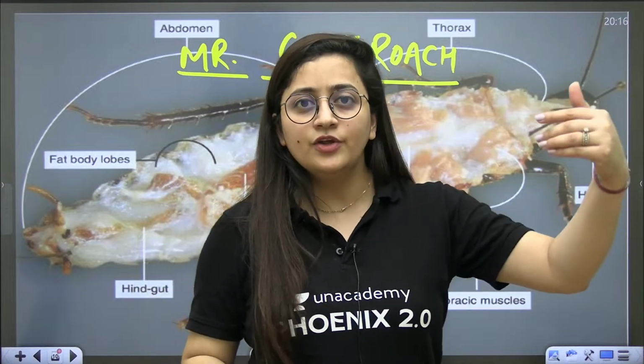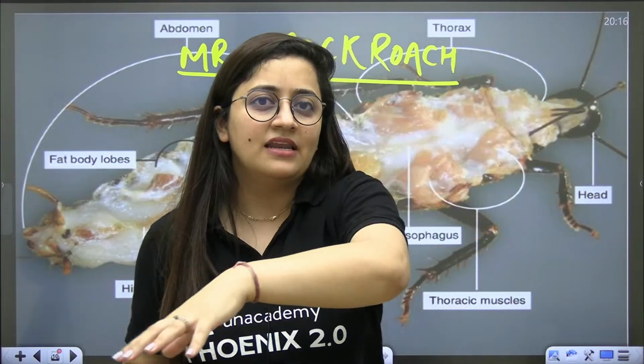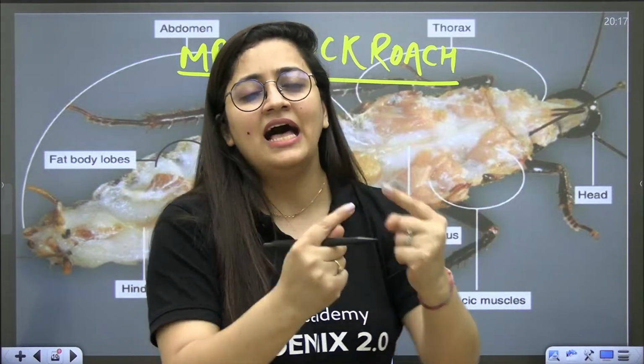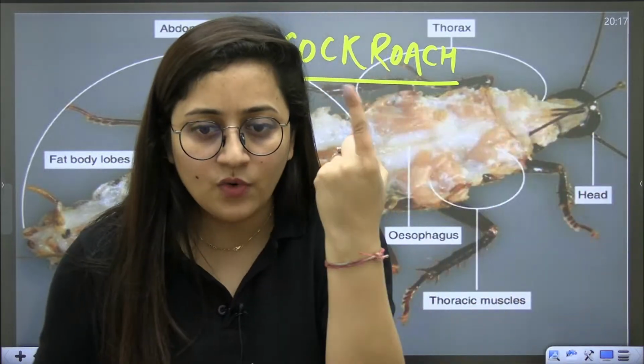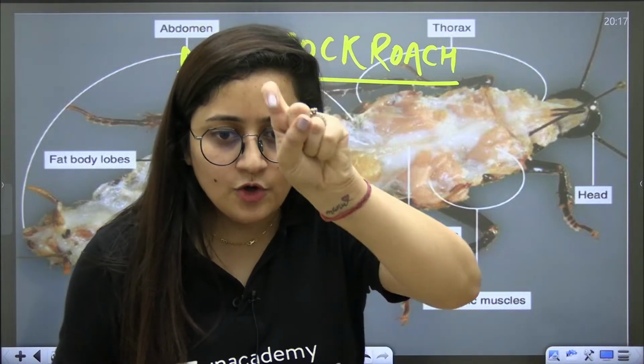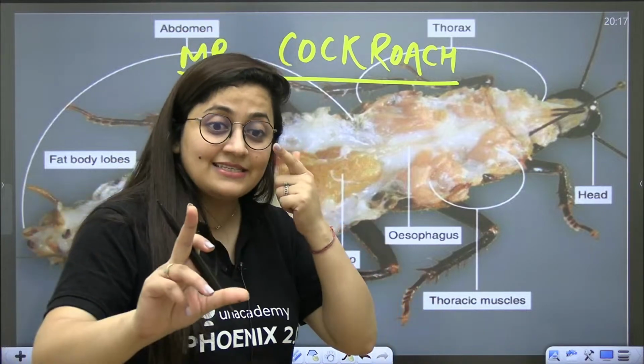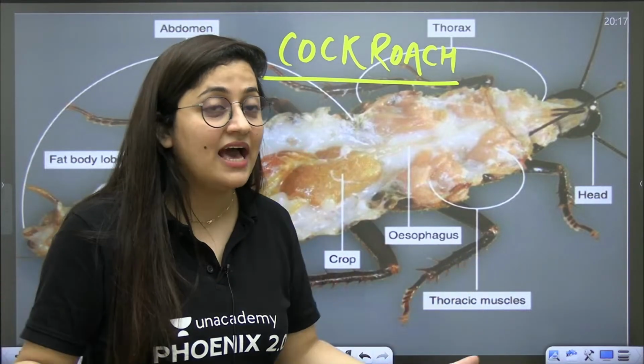We know that cockroach is part of our syllabus. There is a unit, structural organization in plants and animals. In animal tissue, it is mentioned that we have to study the cockroach and the frog. You can expect one question from it. But yes, we cannot even miss one question because we have to score.